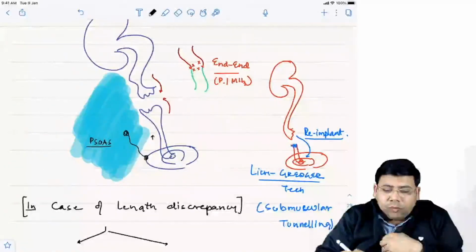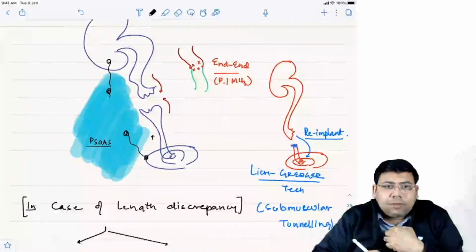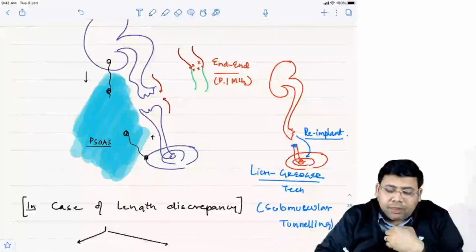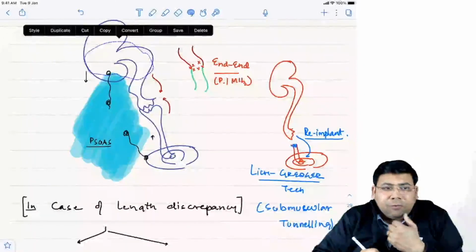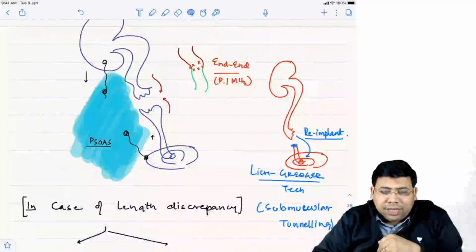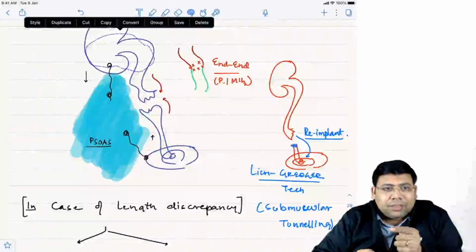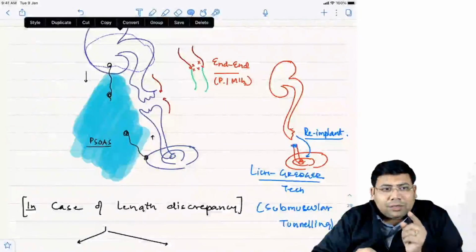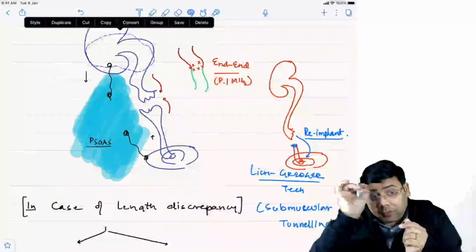Try to understand one more thing. You can bring the kidney down by fixing it with Gerota's fascia. How will you do it, bache? Look at this. Can you see what this is known as? This is known as a renal hitch. So lowering is renal hitch, elevation is bladder hitch. Is this concept clear to everyone?